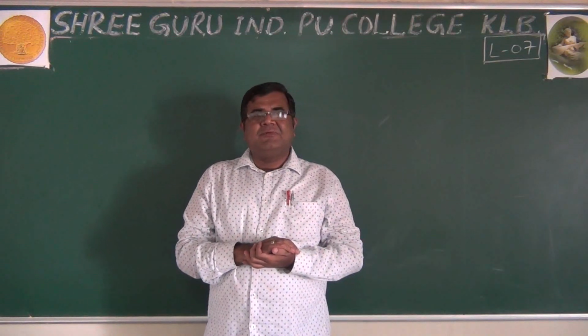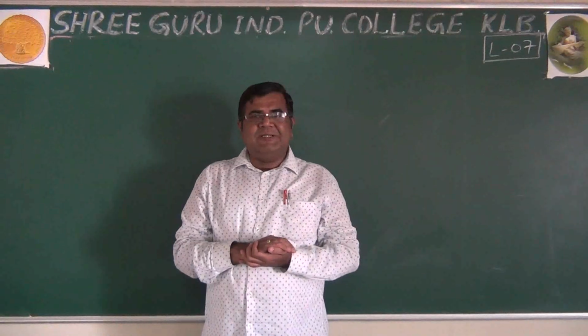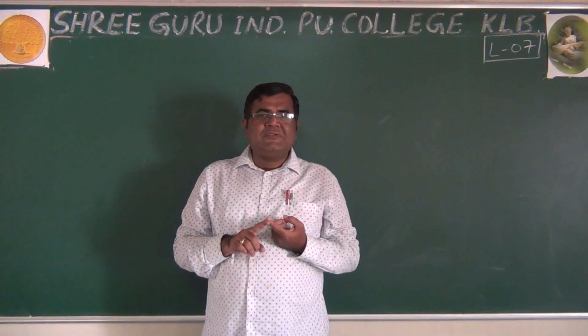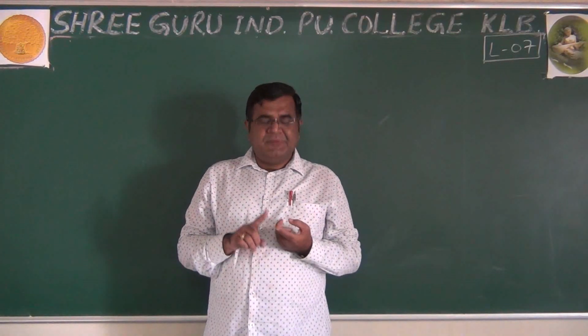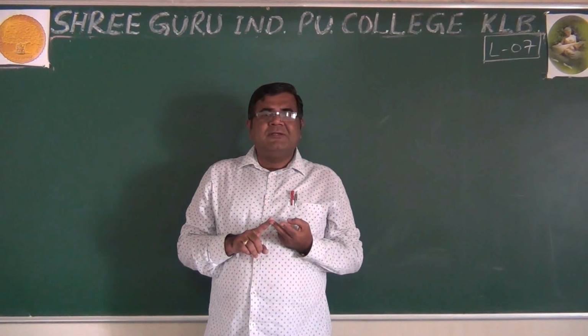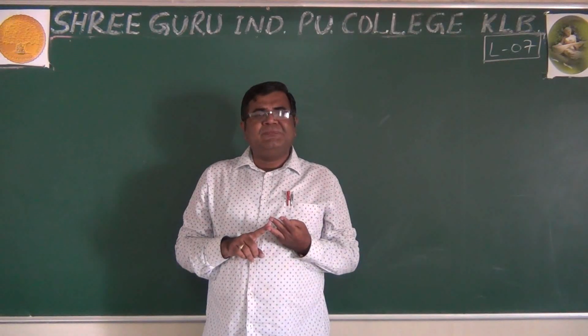In last class, we learnt about the methods of preparation of colloid. We have completed that. The first one is the chemical method, also called as aggregation method. Next one is Bredig's arc method, called as electrical dispersion. And third one is peptization.